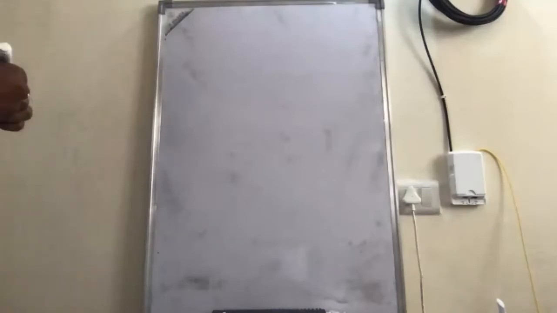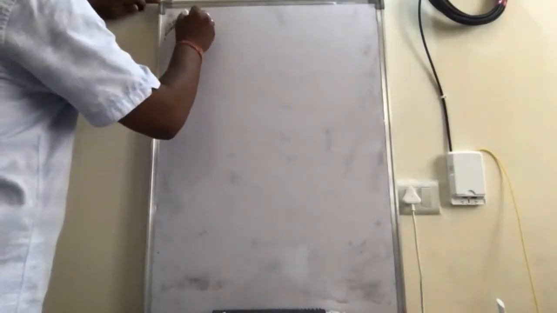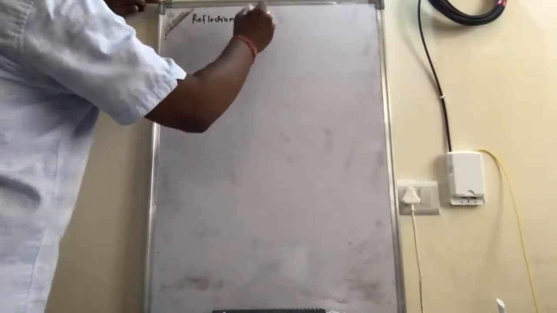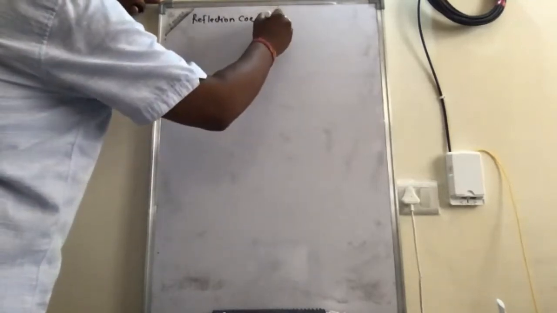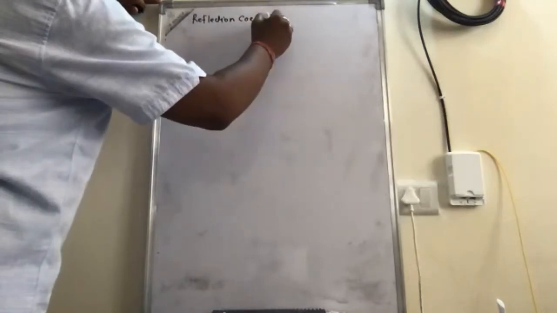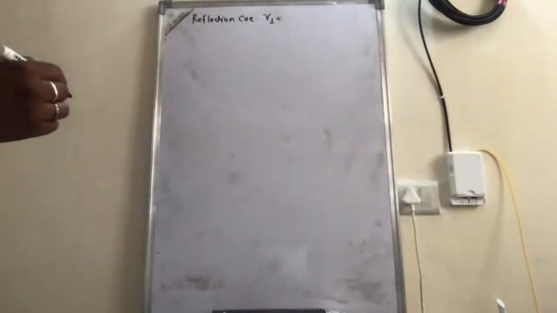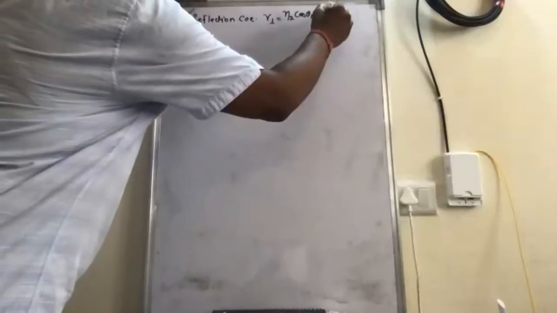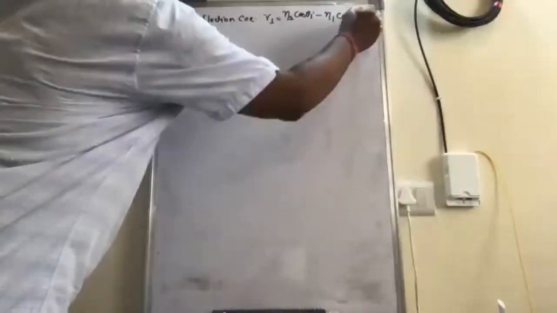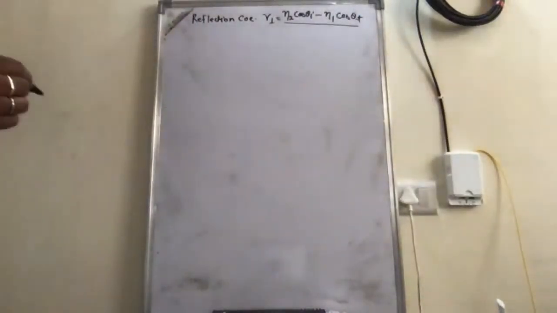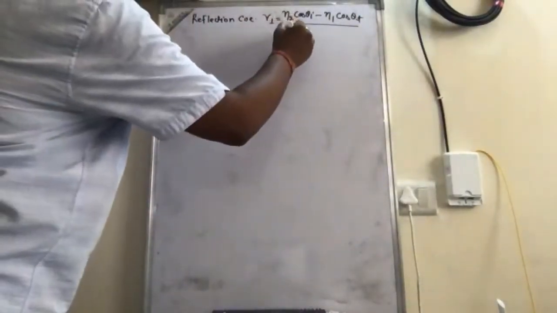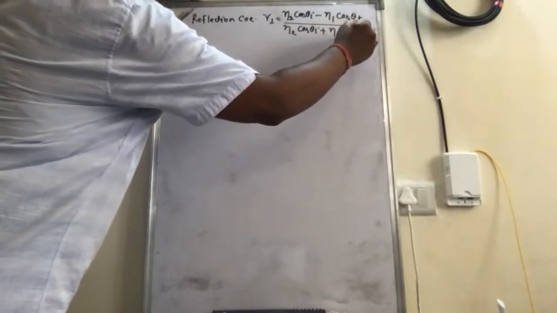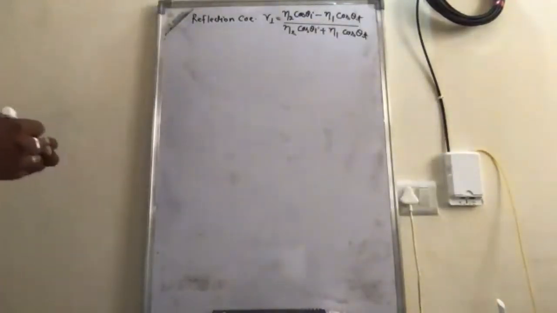So the reflection coefficient, that is R perpendicular, is given by eta 2 cos theta I minus eta 1 cos theta t, divided by eta 2 cos theta I plus eta 1 cos theta t. Okay.